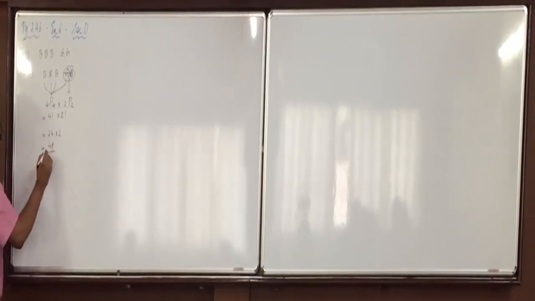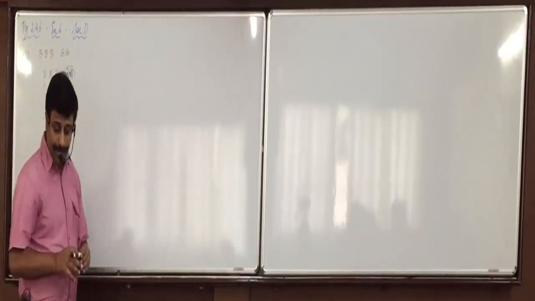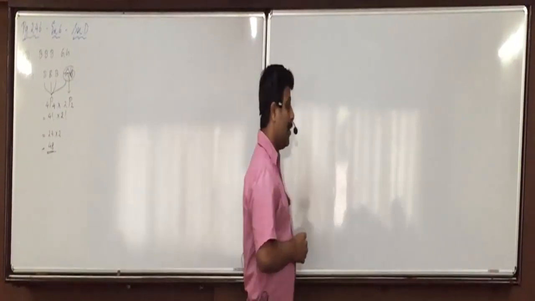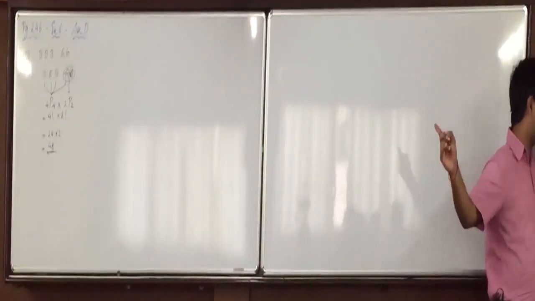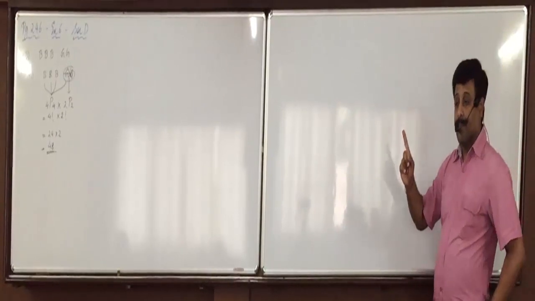Now, understand the language, how you write it. Write down.